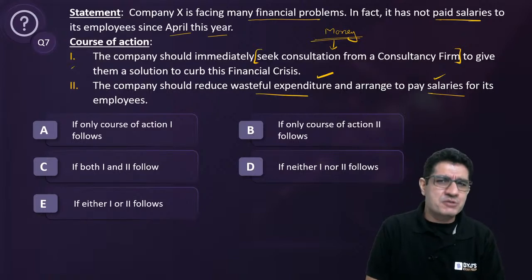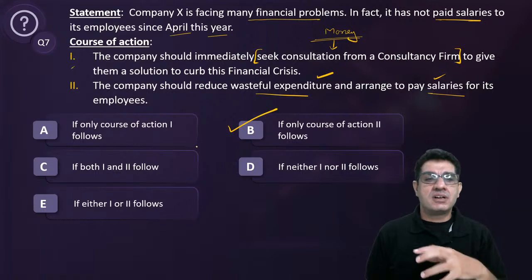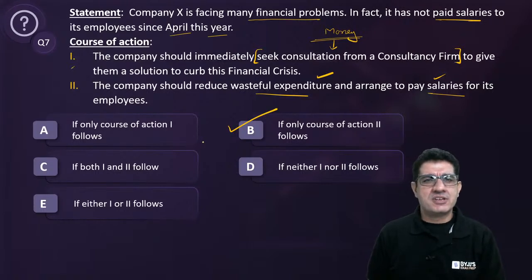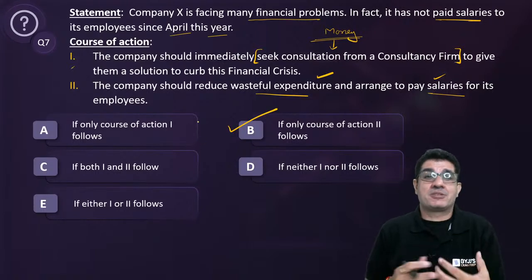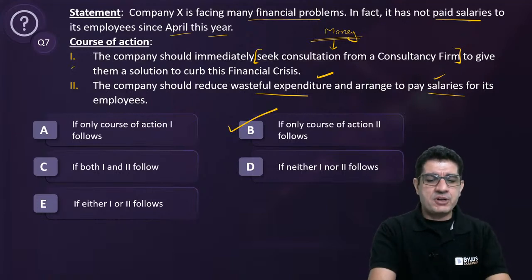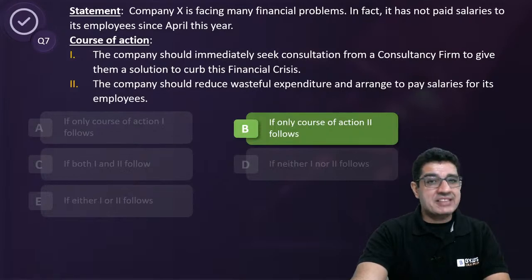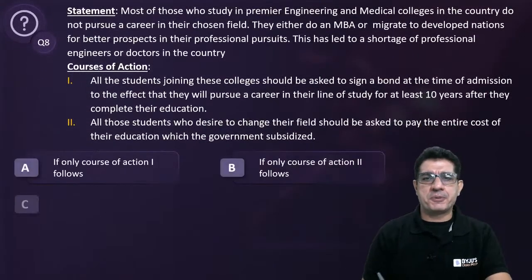So second does make sense, and that is why we'd go ahead and choose B and not any of the other answer choices. So first can be ruled out because you don't have money. Second, definitely yes, and therefore answer for question number 7 is option B. Let me take you to the next course of action question. Let's refine this process even further.